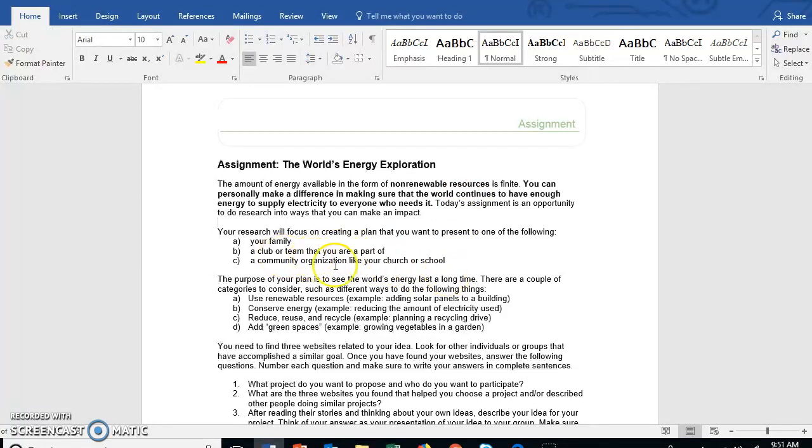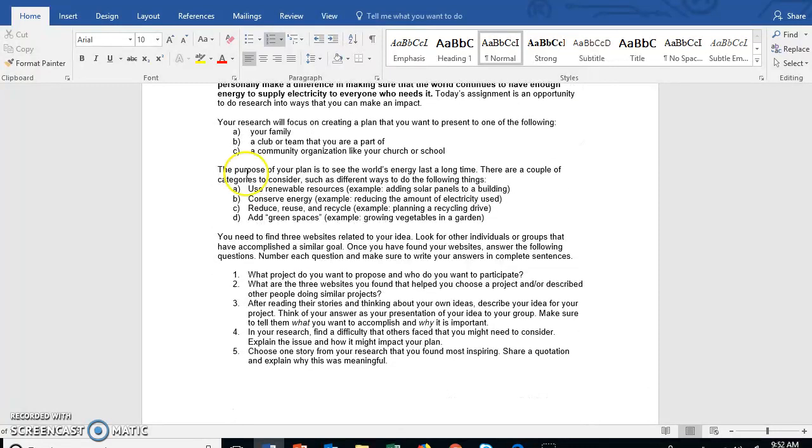This is what your research will focus on, in creating a plan that you want to present to one of the following. You're going to create a plan on what you can do to help make a difference, ensuring that the world has enough energy to supply electricity to everyone who needs it. Clearly, this is not something you're going to be able to go out and do yourself, so you've got to use your brain and be imaginative. You will present this to your family, a club or team that you are a part of, or a community organization like your school or church.